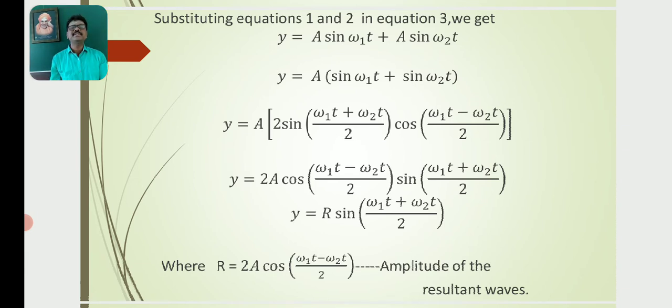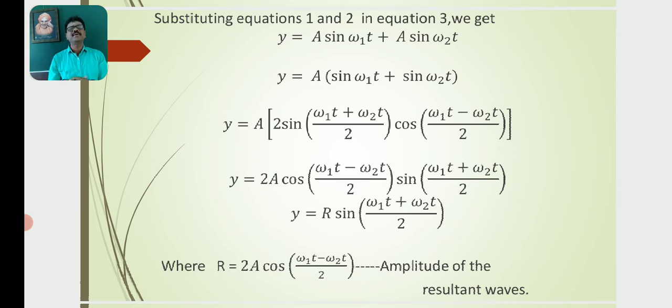This factor indicates the amplitude of the resultant wave. Here sin omega 1t plus sin omega 2t is in the form of sin A plus sin B, which is equal to 2 sin of (A plus B) by 2 cos of (A minus B) by 2. Based on that, y is equal to a into 2 sin of (omega 1t plus omega 2t) by 2 cos of (omega 1t minus omega 2t) by 2.